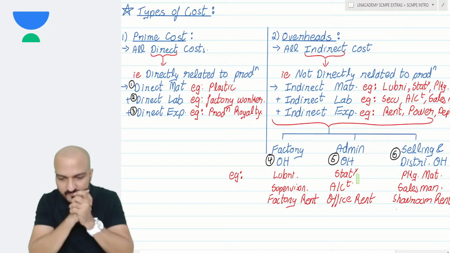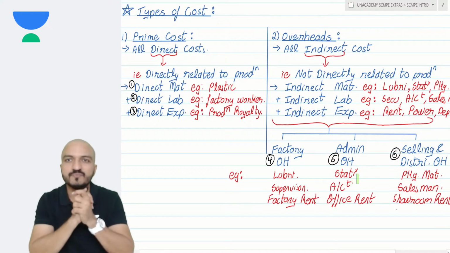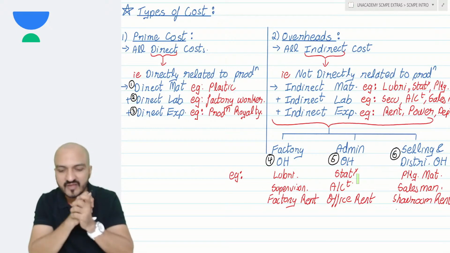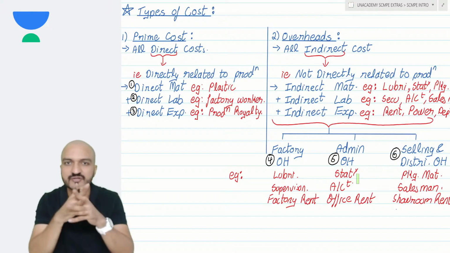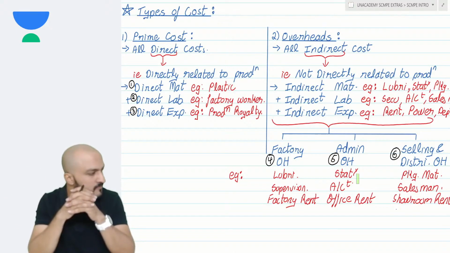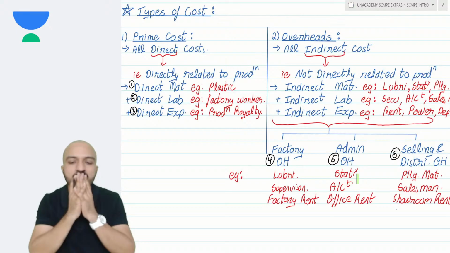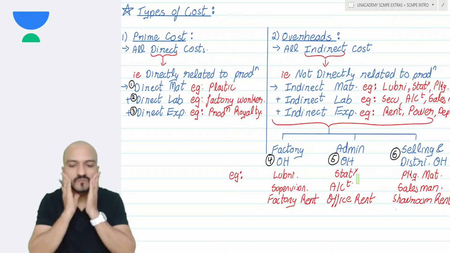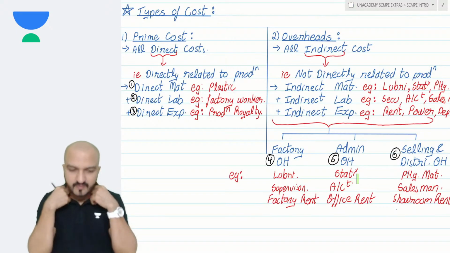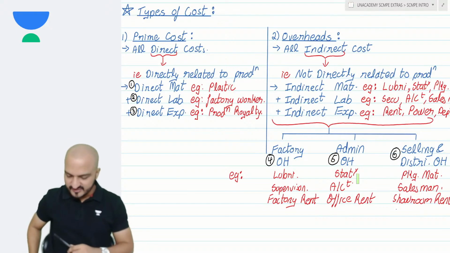Before we go for that, audio is clear? Okay, good. So before we go for the cost sheet format, tell me any questions, any doubts in these discussion here? Any doubts in these discussions?